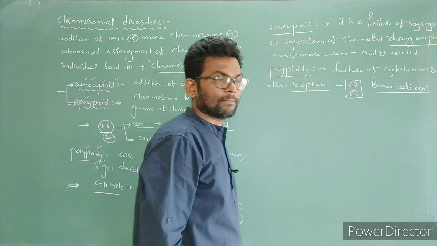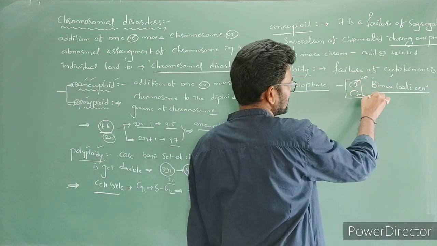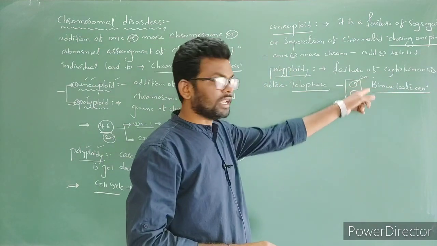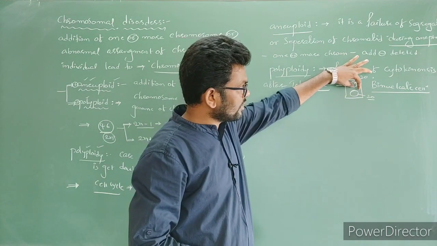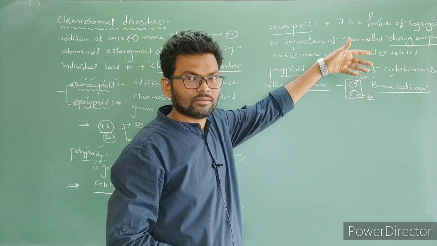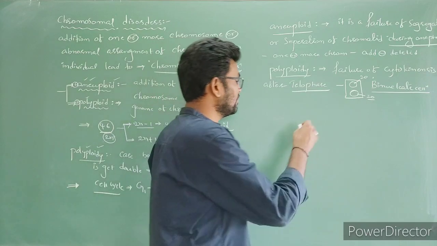Binucleate cell. Here, if this nucleus contains 20 chromosomes and this nucleus contains 20 chromosomes in a diploid cell, now if these two nuclei do not get separated, then it becomes what? Tetraploidy. So such a condition is called what? Polyploidy.